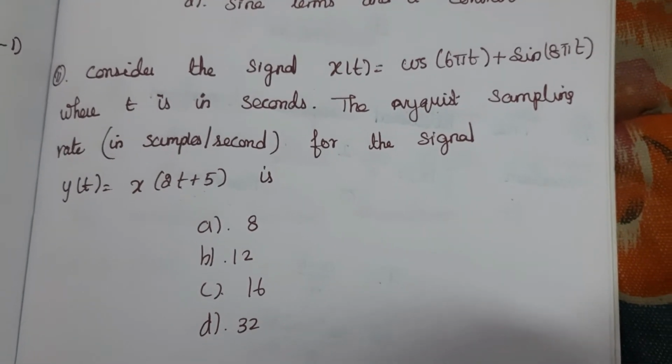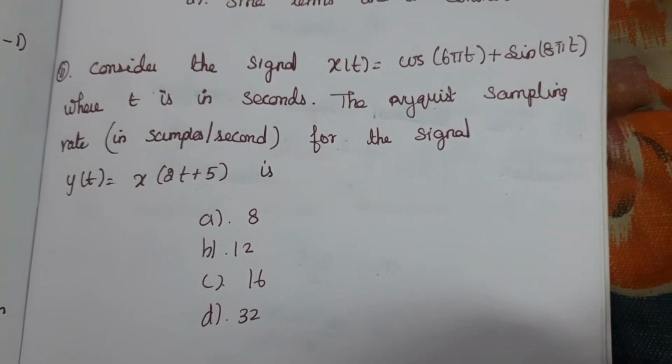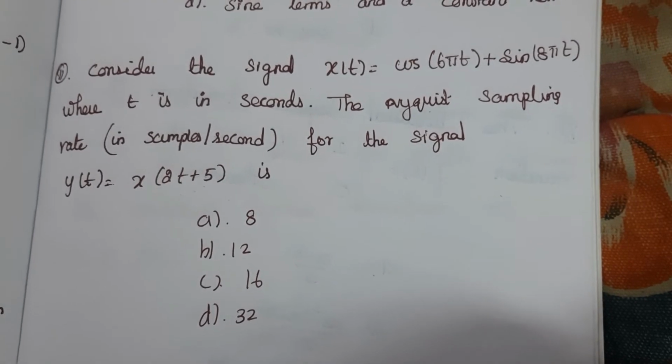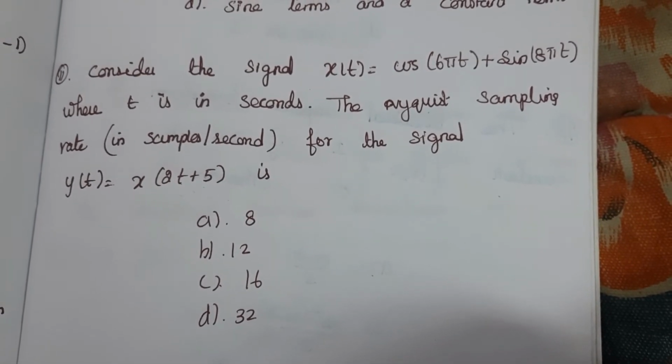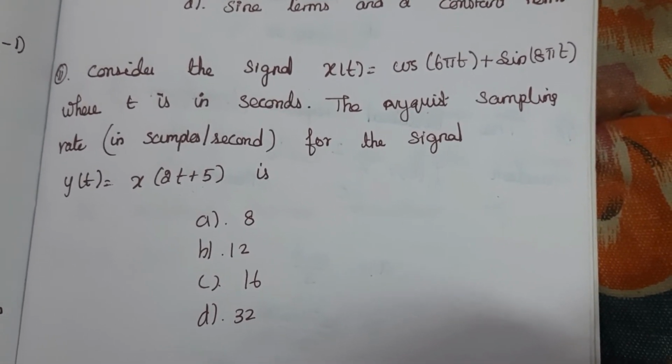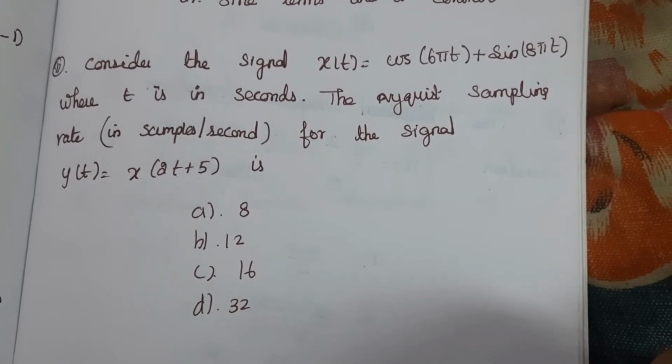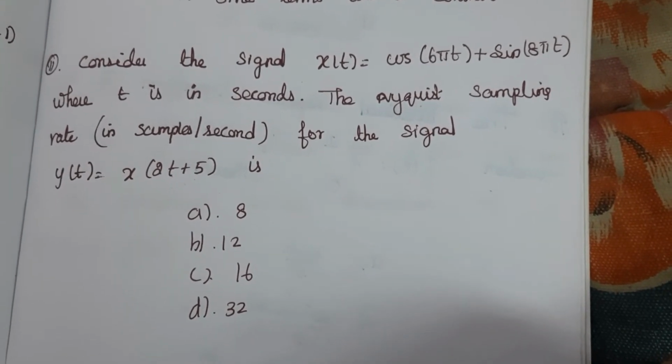11th question, consider the signal x of t is equal to cos of 6 pi t plus sin of 8 pi t, where t is in seconds. The Nyquist sampling rate for the signal y of t is equal to x of 2t plus 5 is.